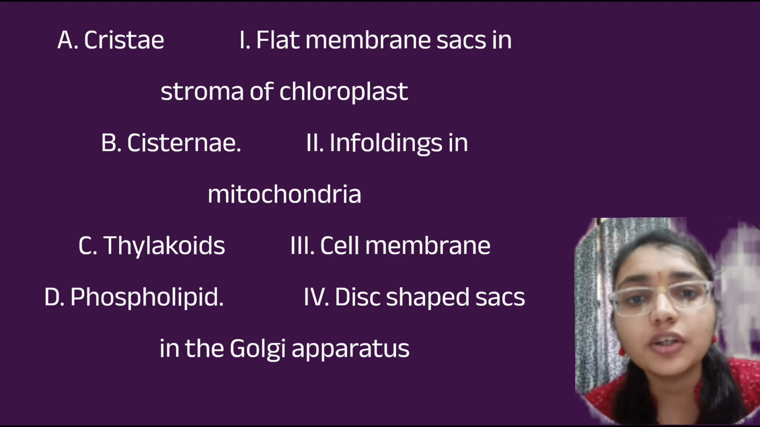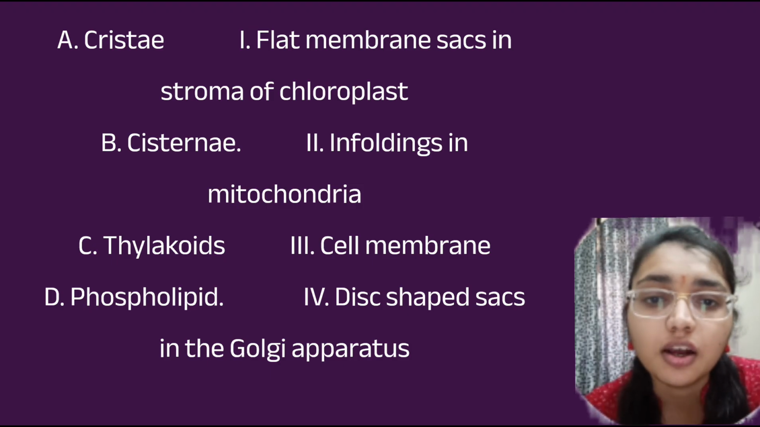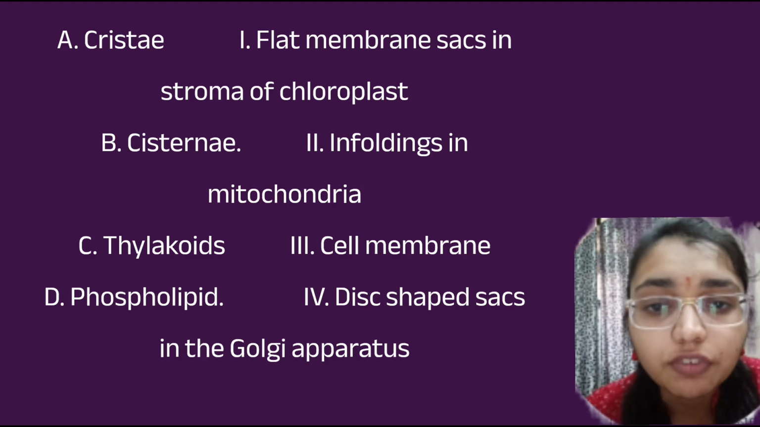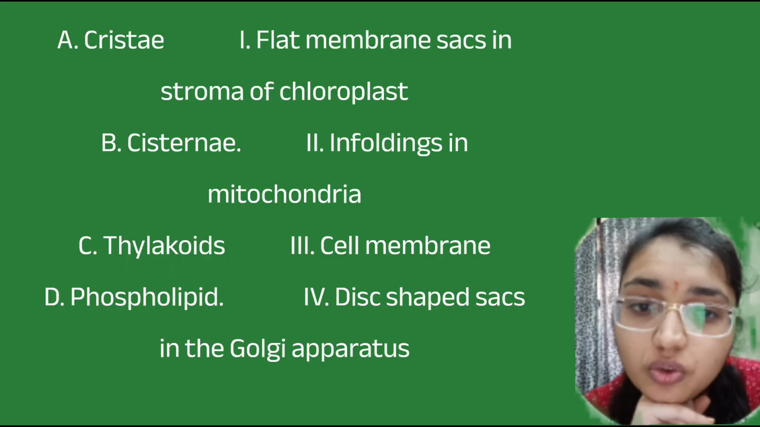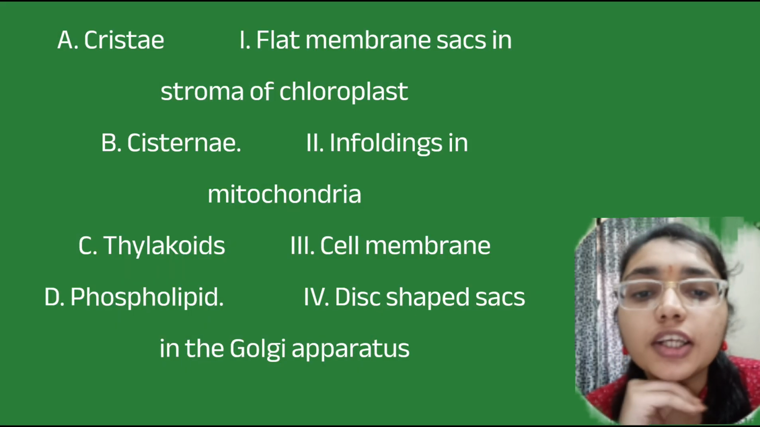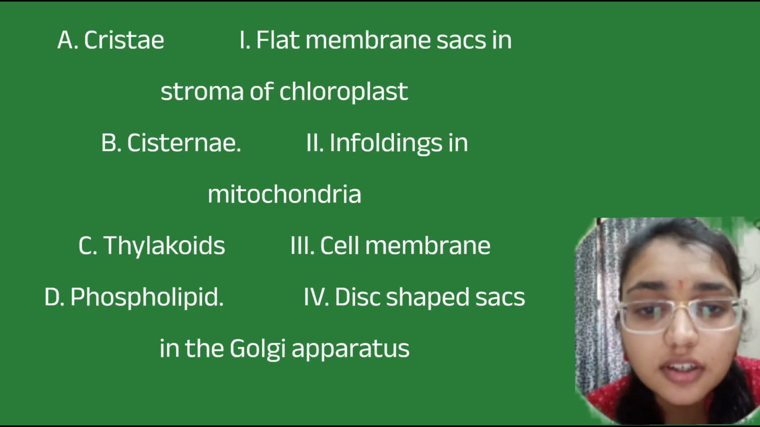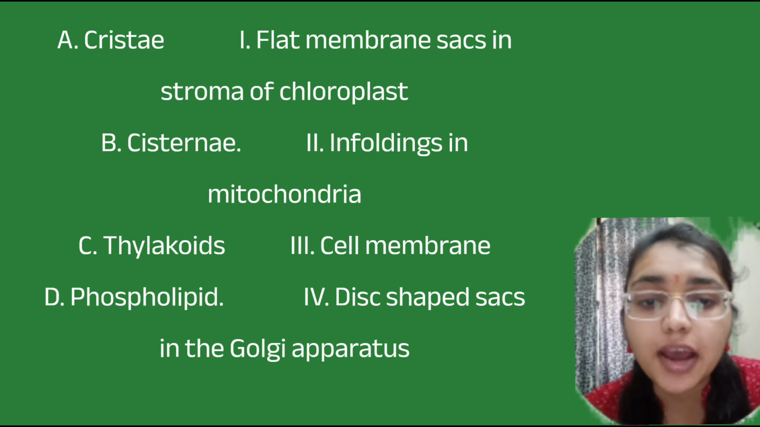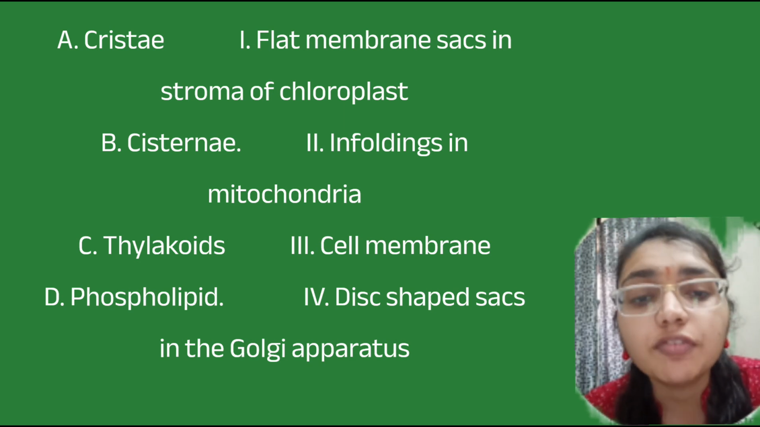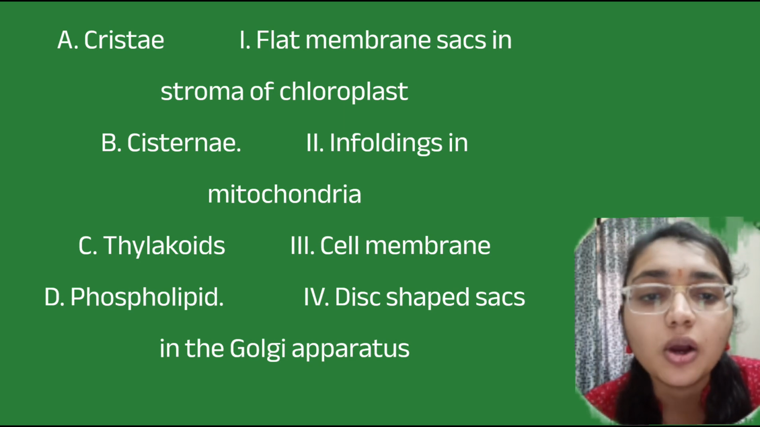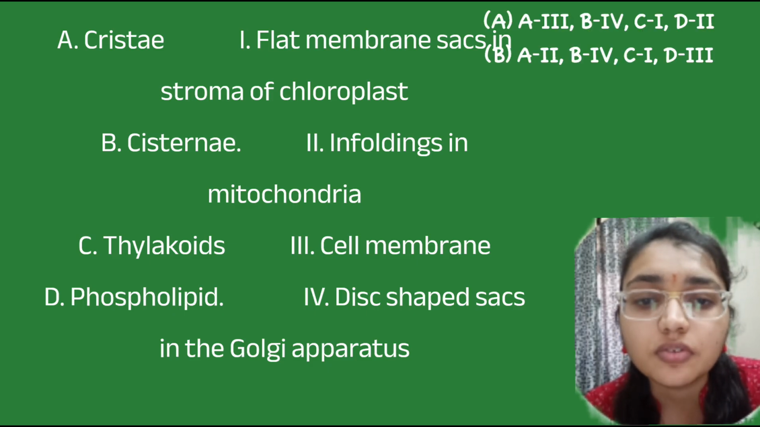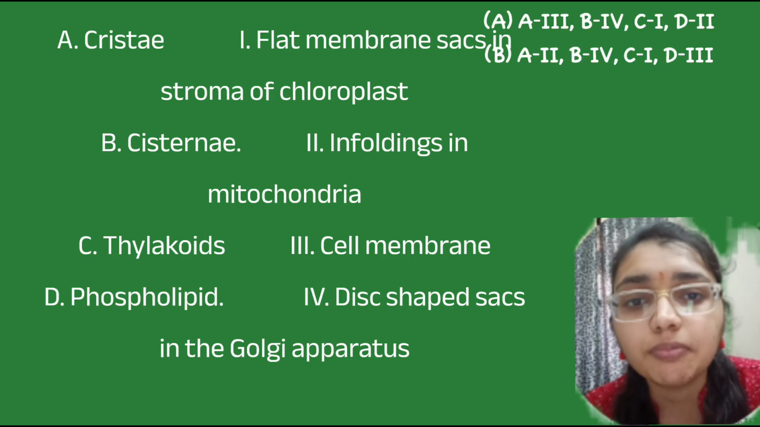Match the pair, list 1 with list 2. Second question, this is also from the mitochondria. The cristae, the thylakoid, the phospholipid and cisternae. The cristae, we know that they belong to the infolding in the mitochondria. Then cisternae, where they are present, they are the disc-shaped sacs in the Golgi apparatus. And thylakoids are the flat membrane sacs in the stroma of the chloroplast. And the phospholipid, they are in the cell membrane. So we will go with option B here.